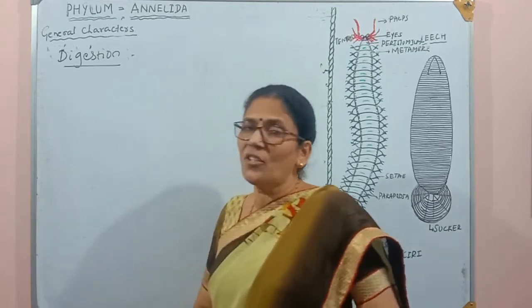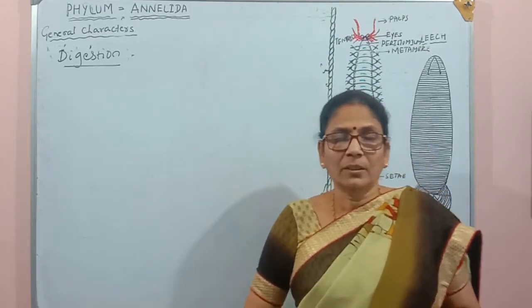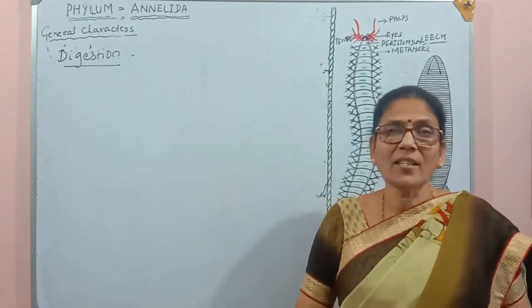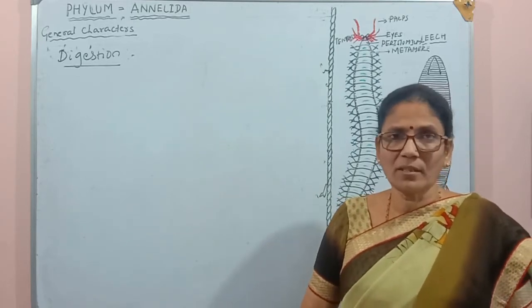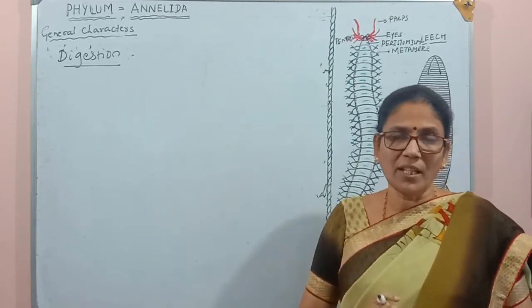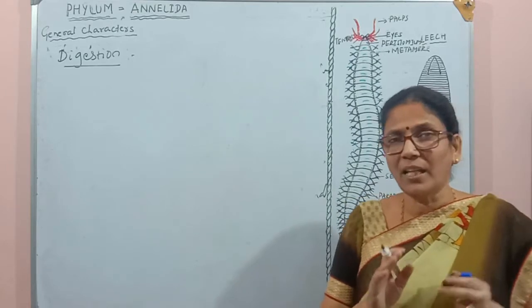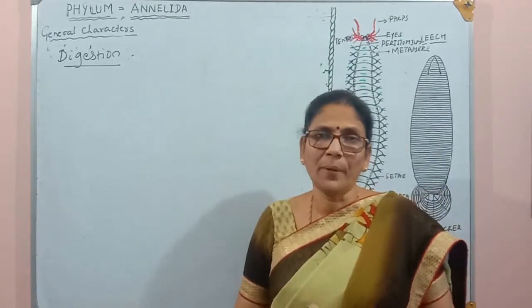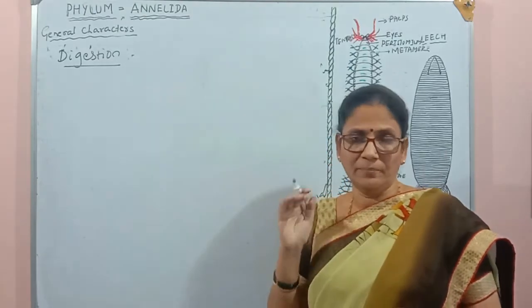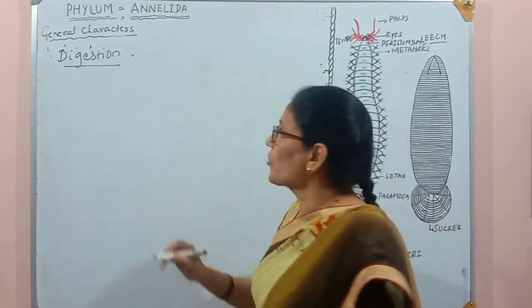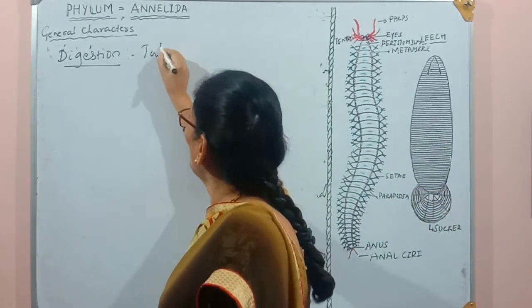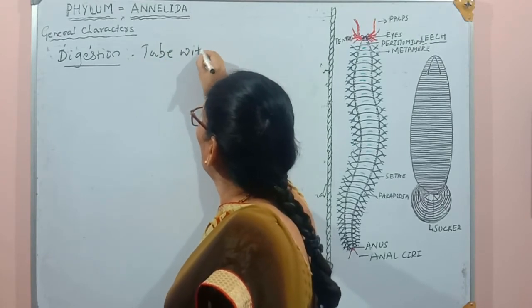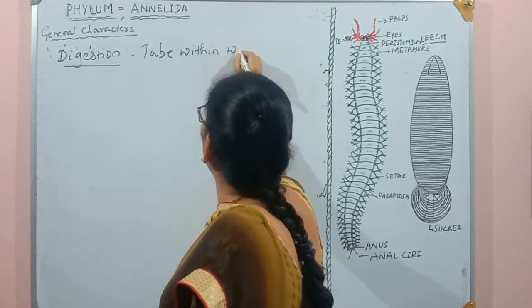So digestion in these organisms is extracellular digestion, because there is a highly developed digestive system when compared to the other phyla. And this type of digestive system we call tube within tube.